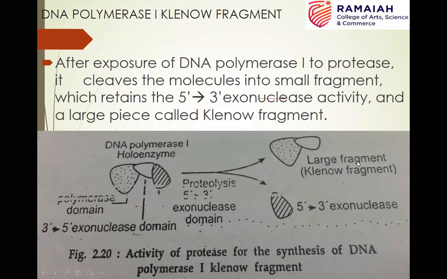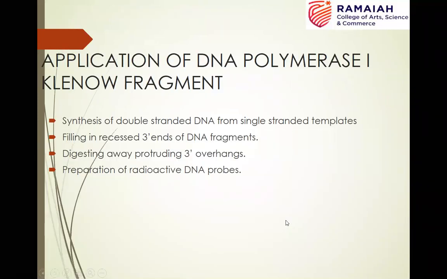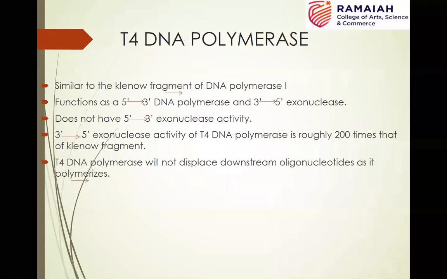This larger fragment or Klenow fragment has 3' to 5' exonuclease activity, which is proofreading activity, in addition to the polymerase activity. Whereas the 5' to 3' exonuclease activity is retained by the other portion of the enzyme, that is the smaller fragment. What are the uses of this Klenow fragment? It is used for the synthesis of double-stranded DNA from single-stranded templates, and it is also used for filling in the recessed 3' ends of DNA fragments and for digesting away the protruding 3' overhangs, because it has 3' to 5' exonuclease activity, and it's used for the preparation of radioactive DNA probes.